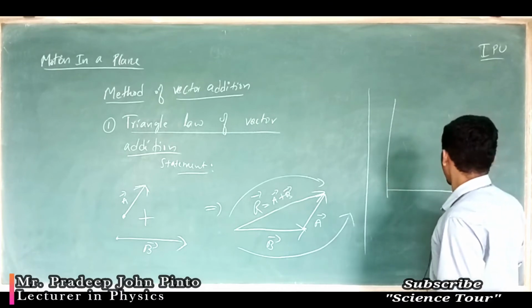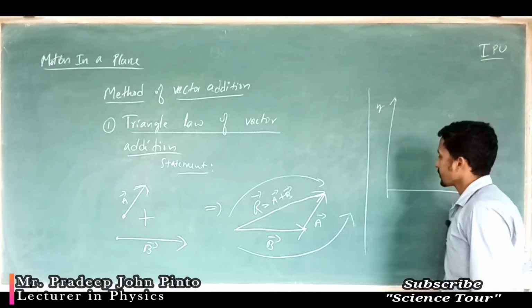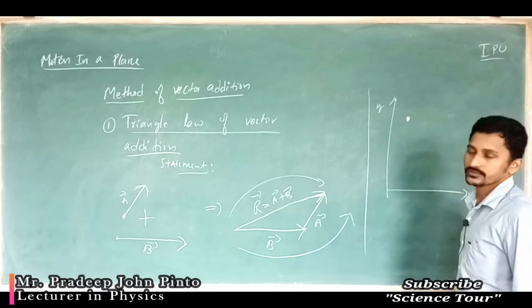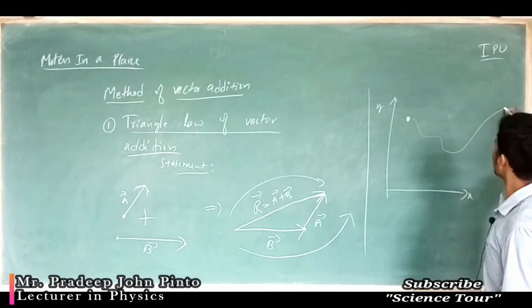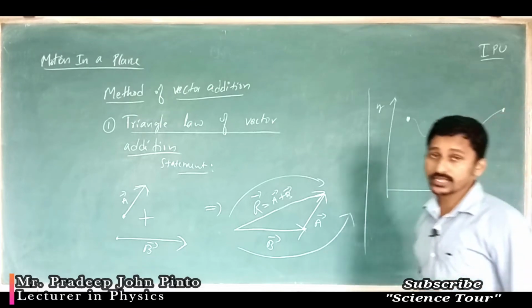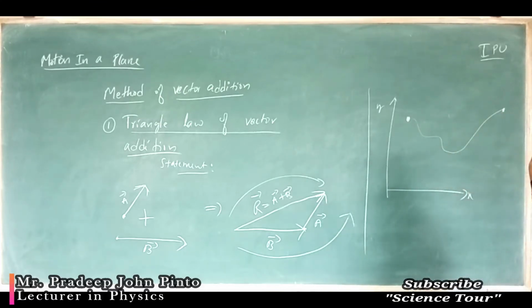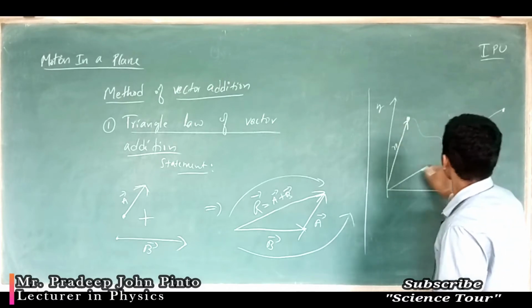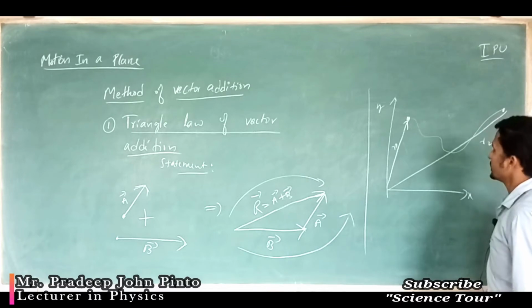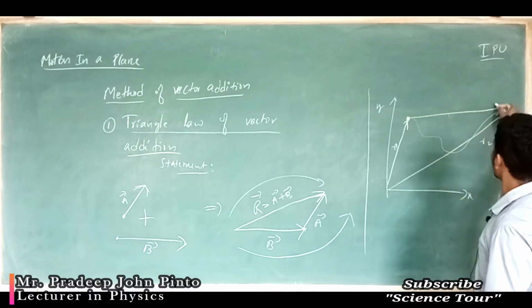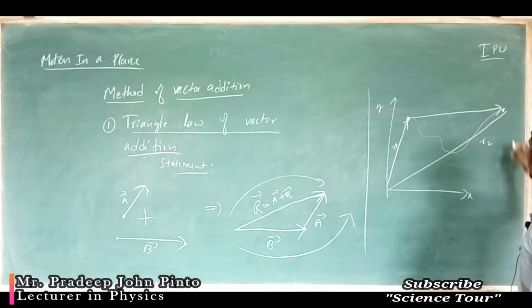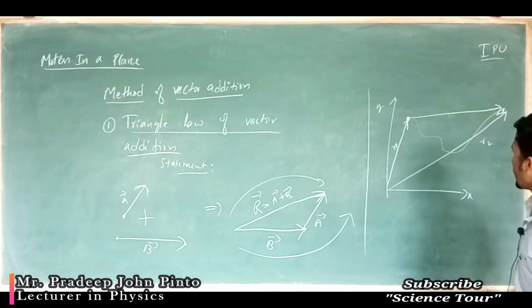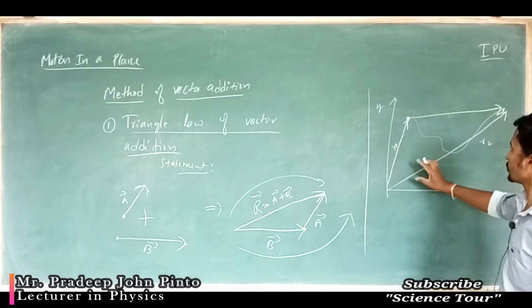The x axis is there, the y axis is there. Now this is the object. It is moved from here to somewhere here. Now I am going to ask, what is the displacement, or what is the total position? One will be in this way, that is R1, another will be in this way, R2. This becomes the displacement. So together we can arrange them in head and tail manner and write it down.